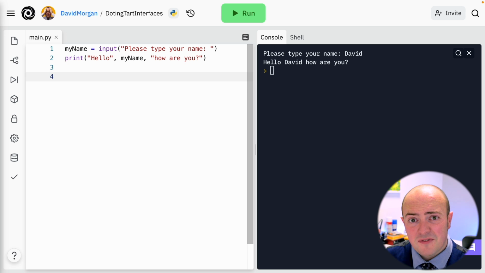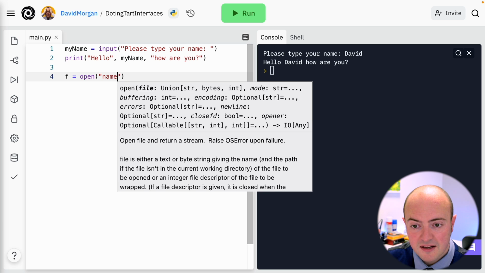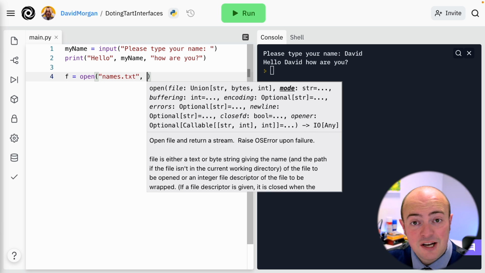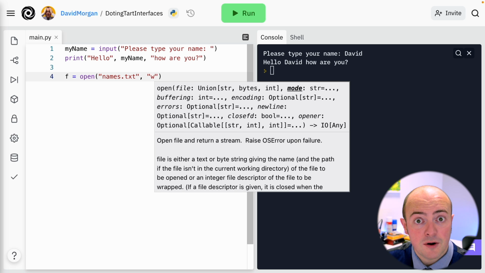So, output into a file is a little bit different. There are 3 steps. First step is you open the file. So we do f equals open. We need the file name, so I'm going to call it names.txt. It could be dot anything. It's got a second argument in the brackets, and that's the mode. Since we're opening the file to write to it, I'm going to open it in W mode. And that means I'm going to save the name into the file.